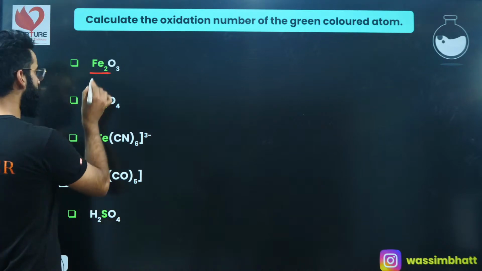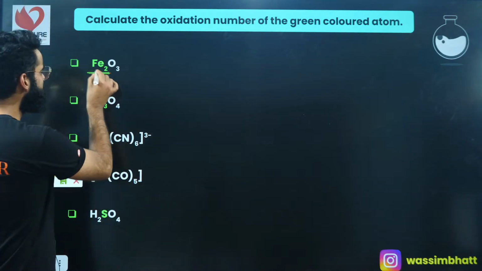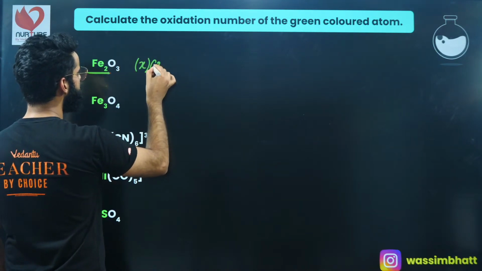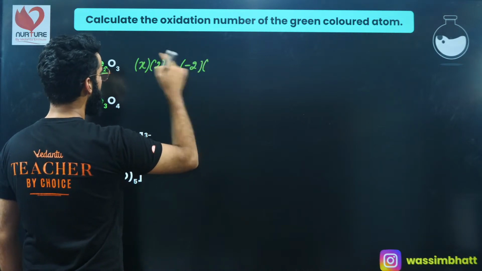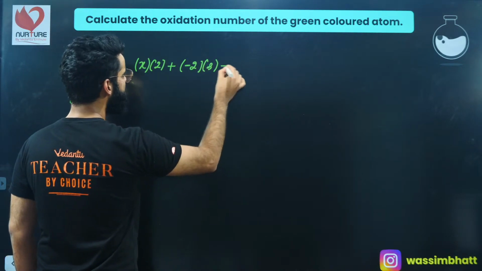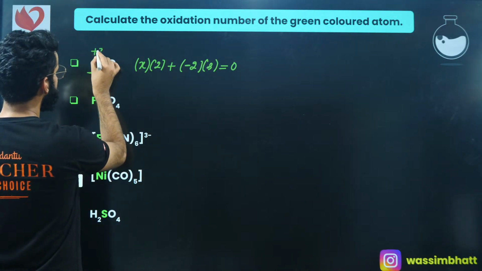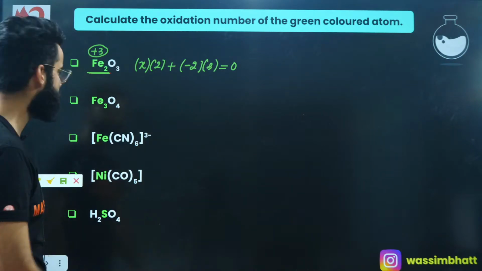Fe2O3, right? I'm talking about Fe2O3. I need to calculate the oxidation state of iron. Let's assume the oxidation state of iron is X. How many iron atoms do we have? We have got 2 iron atoms, right? Oxidation state of oxygen, you all must be knowing, -2. How many oxygens do we have? 3. Net charge present on the molecule is 0. When you solve this, you get the value of X as +3, and that +3 is basically the charge present on iron over here, right?